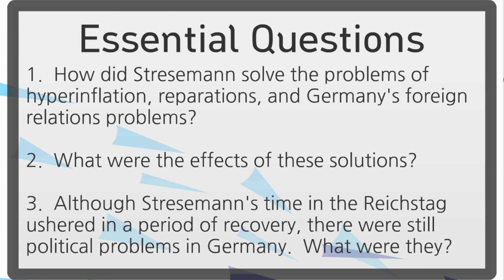The first, how does Stresemann solve the problems of hyperinflation, reparations, and Germany's foreign relations? The second, what are the effects of these solutions? And the third, although Stresemann's time in the Reichstag ushers in a period of recovery, there are still political problems in Germany. What were these problems?